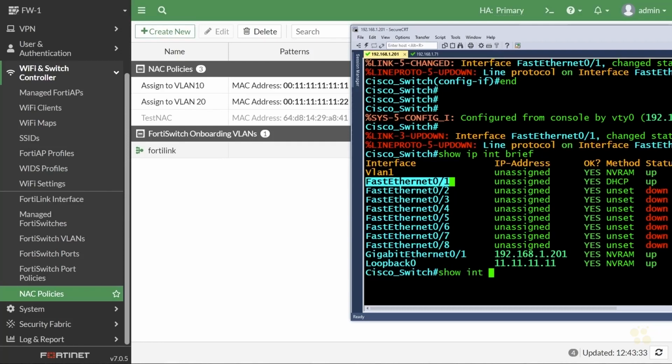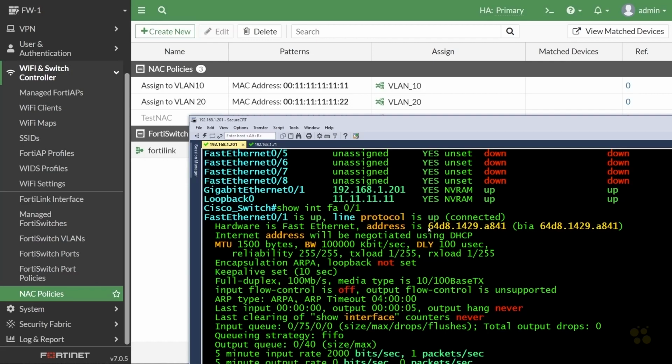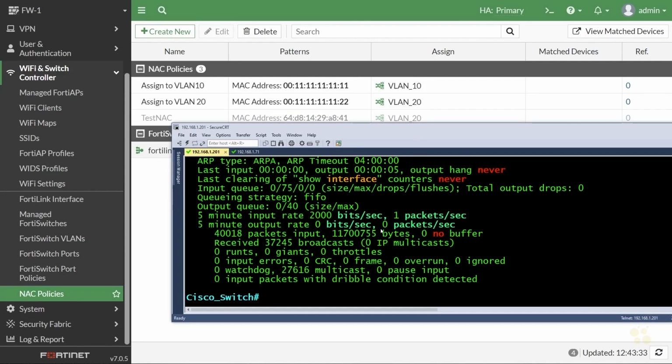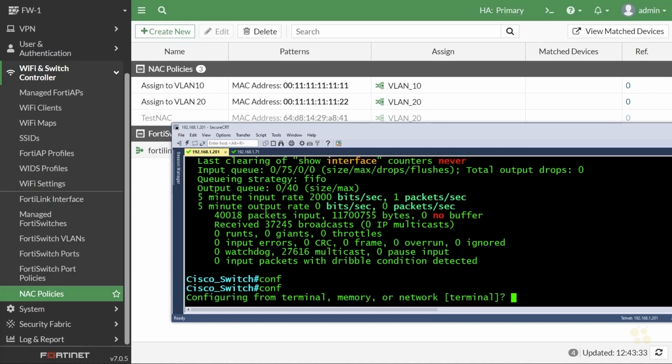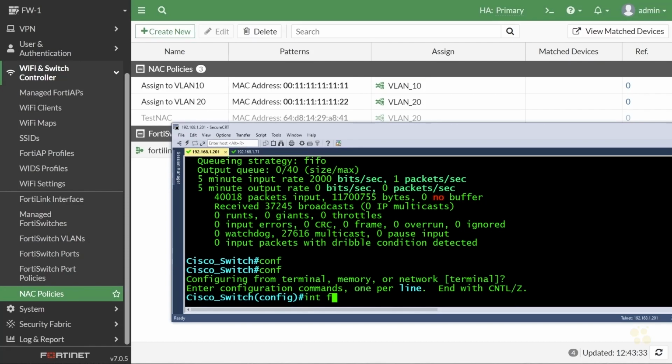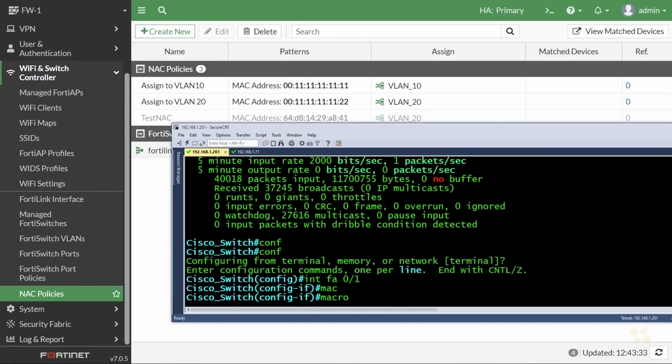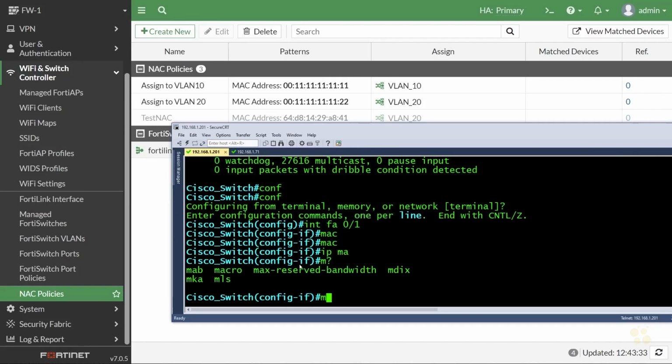So if we do a show interface for FastEthernet 0/1 and press enter, so that's the MAC address that it's currently using, and the BIA says that's the one that was burned in from the factory. So let's go ahead and change that. I'm just going to size this a little bit so I can see them both at the same time. And let's go into configuration mode for interface FastEthernet 0/1. And let's use the mac-address command and we'll just change it. So the syntax is mac-address. And because it's not showing up here, that means it's not supported on this device.